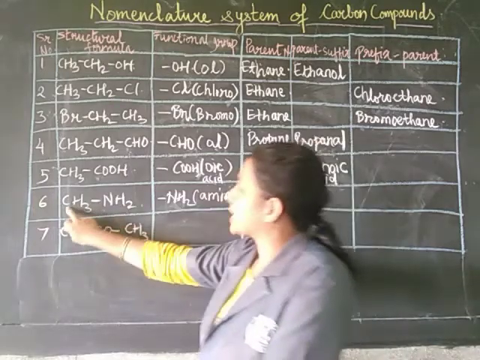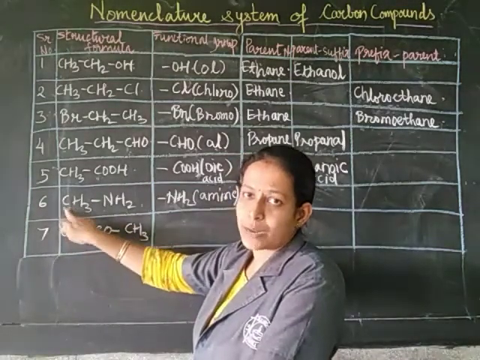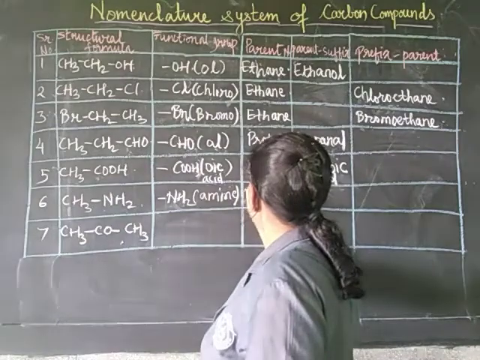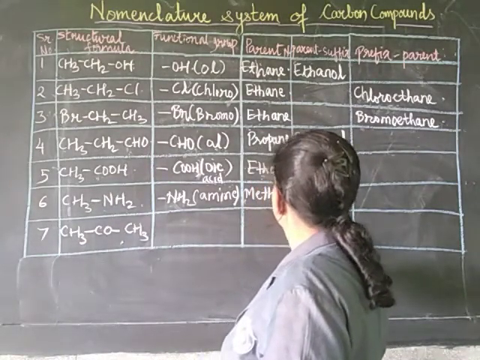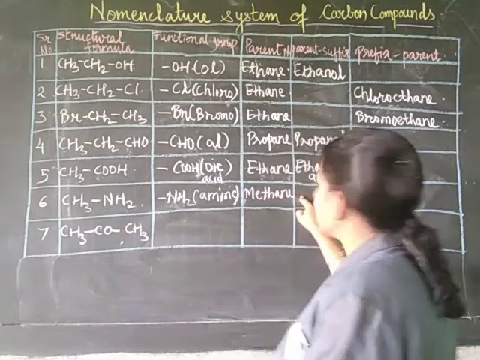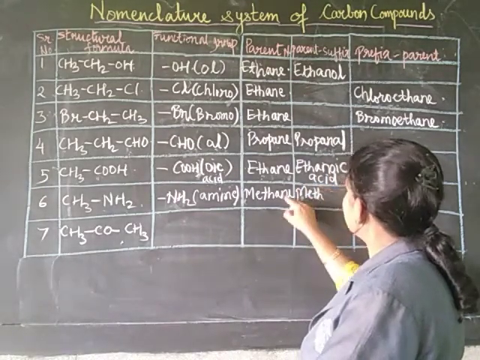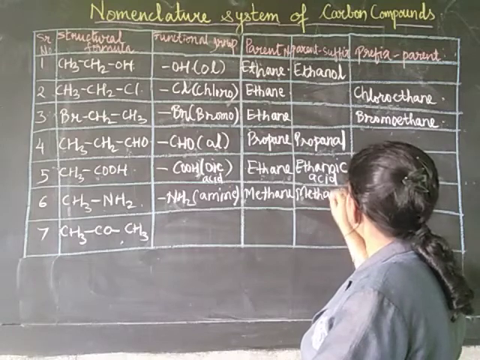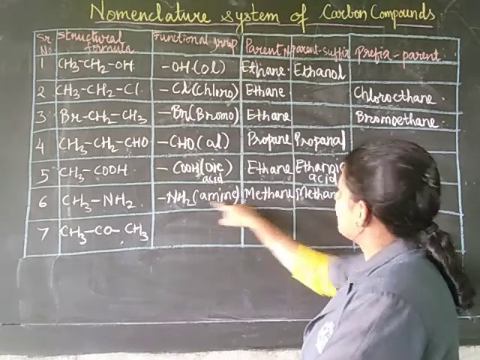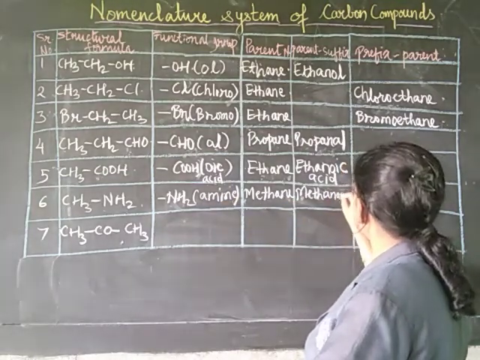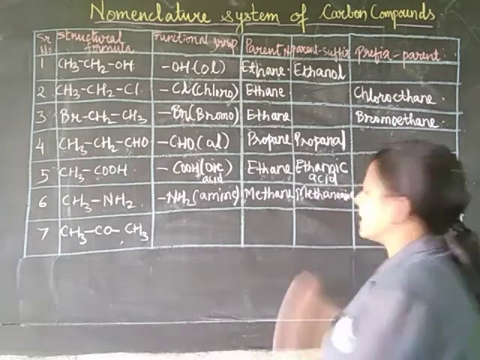Okay, the parent carbon name has only 1 carbon. Therefore, it will be methane, and it will be called metha. Methane, E is replaced by amine. Okay, it will be methanamine. It will be called methanamine.